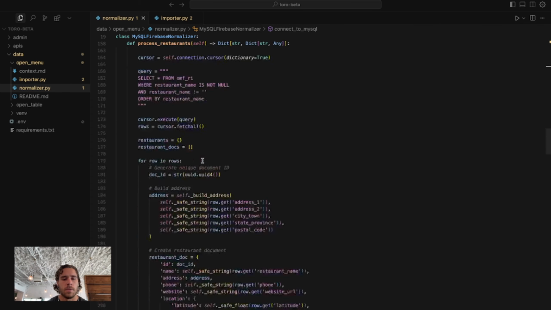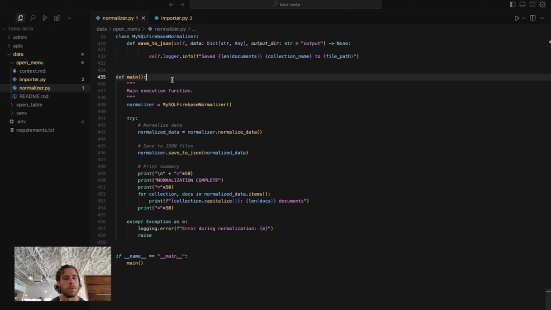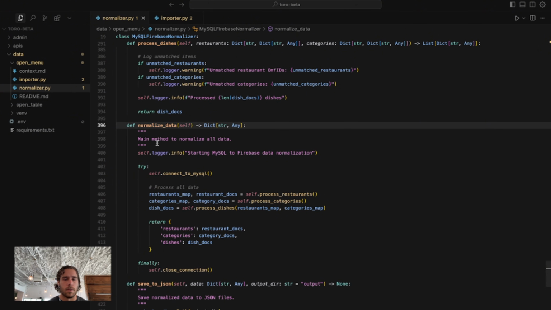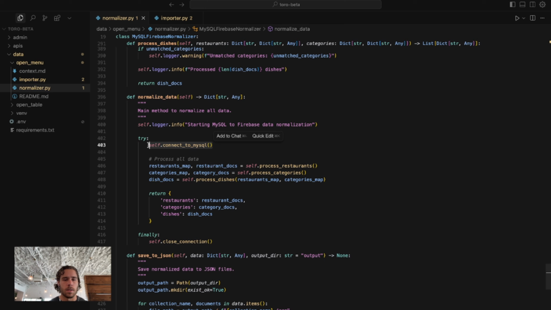Then down here is our main method. Normally the main method is where you can understand the program flow of what's going to happen when I run this program. It's going to instantiate the class, which sets up our MySQL connection. Then, with that normalizer already connected to MySQL, we run this normalize data method on the class, which is our main method to normalize all the data. It connects to MySQL, establishing a connection, and then we go through and process restaurants, categories, dishes.